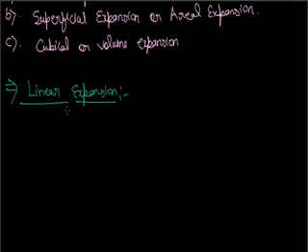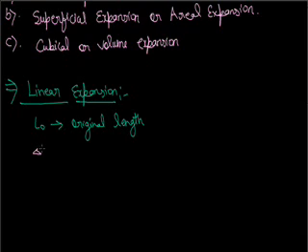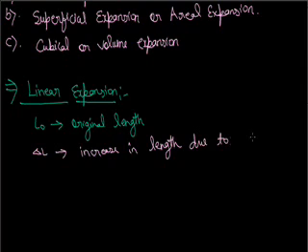This term linear expansion says that when the rod is heated, its length increases. Here, the increase in length is delta L. Let us suppose initially it has length L naught, which is its original length. Due to heat, its length changes, and the change occurring is delta L, the increase in length due to change in temperature.